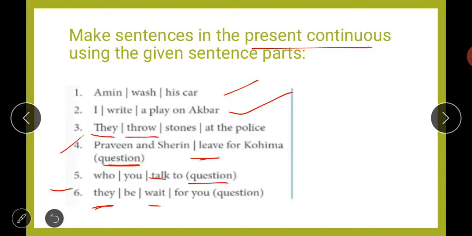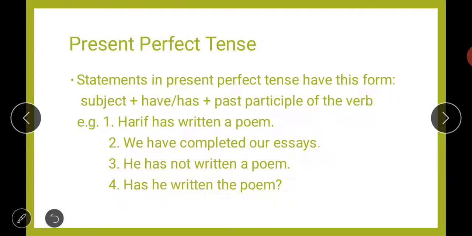Wait plus ing, because wait is a verb here. So your sentence will be, are they waiting for you? This will be your answer. So like this you have to make present continuous tenses. Let us move to the next one now.